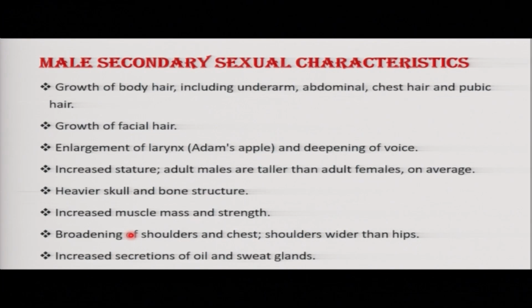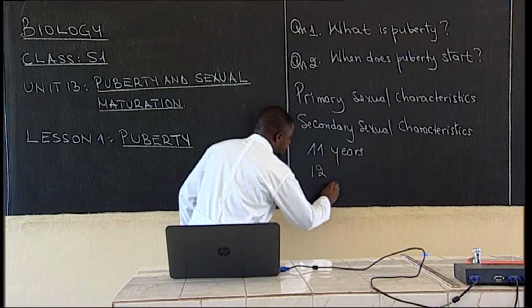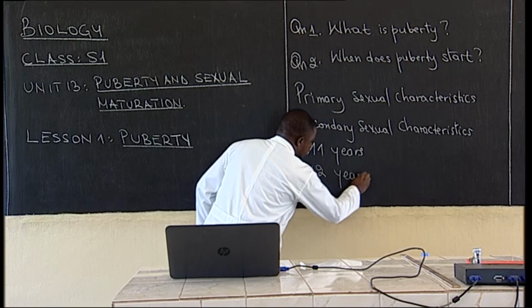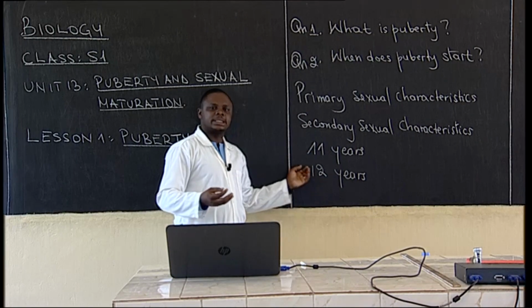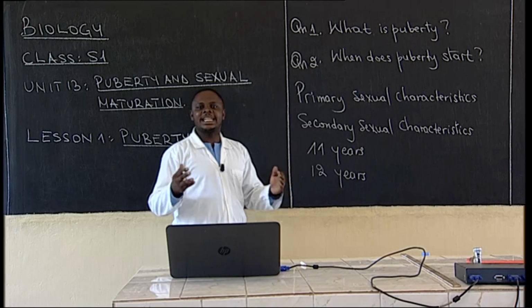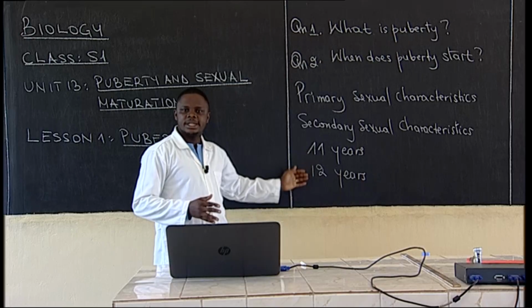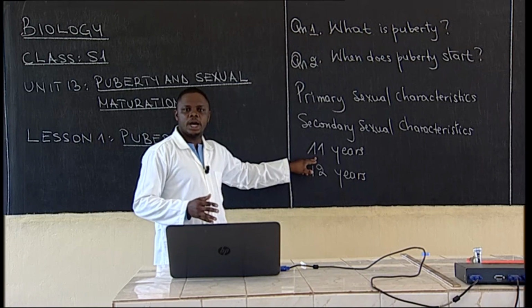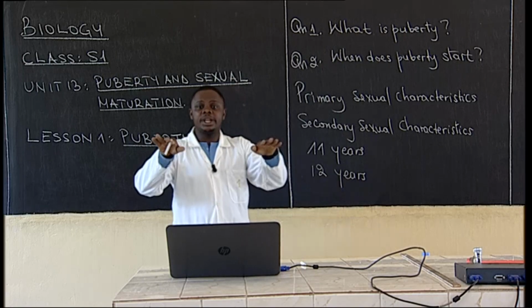The average age, they say, for girls is 11 years, and for boys the average age is 12 years, meaning those whose puberty stage starts at 9 is slightly early compared to the average age. 11 years for girls, 12 years for boys. These are the average years.